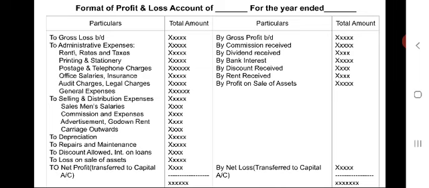While writing on the debit side, all the expenses should be classified into administrative expenses, selling and distribution expenses, depreciation and maintenance expenses, financial expenses, like this.